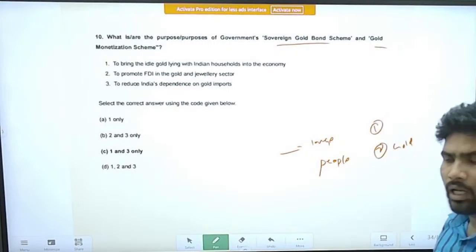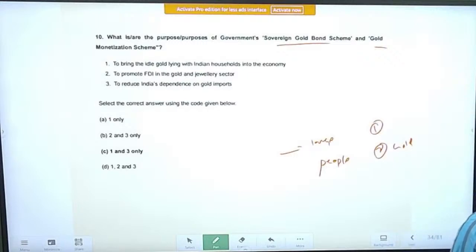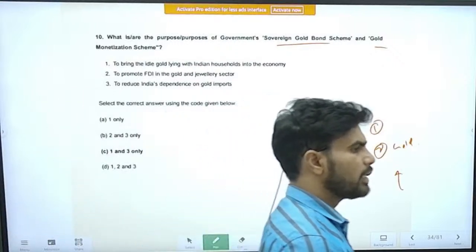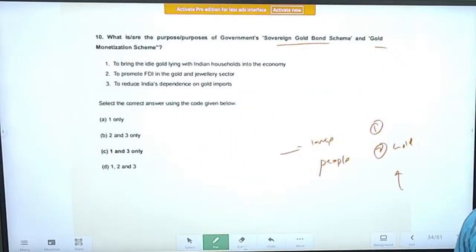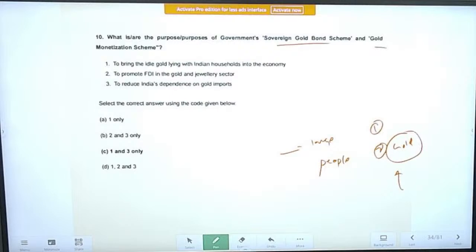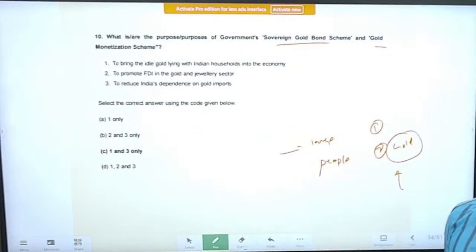And also you know very well, investment in gold is a non-productive investment. No further use will be there, right? So instead we invest money in a productive way. At least we park the money in the banks. That will be useful. Further, entrepreneurs can take loans from the banks. They can create some economic activity through which employment will be generated, production will be done. But if you purchase gold, it is a non-productive investment. We cannot do any further economic activity. It won't generate employment, right? It won't further produce goods, etc.